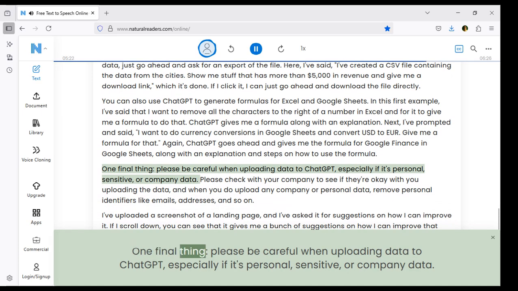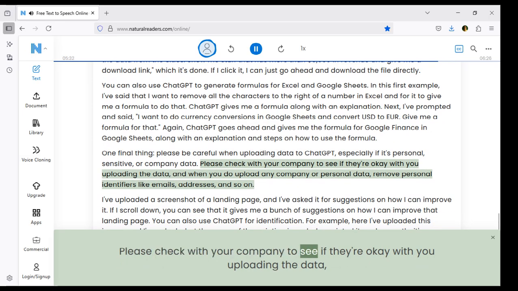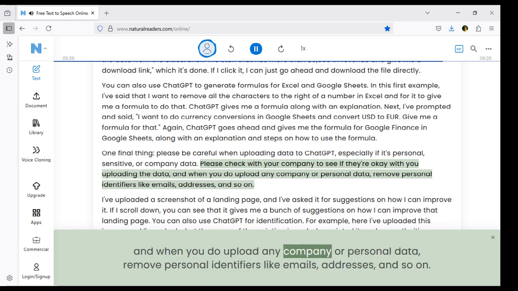One final thing, please be careful when uploading data to ChatGPT, especially if it's personal, sensitive, or company data. Please check with your company to see if they're okay with you uploading the data, and when you do upload any company or personal data, remove personal identifiers like emails, addresses, and so on.